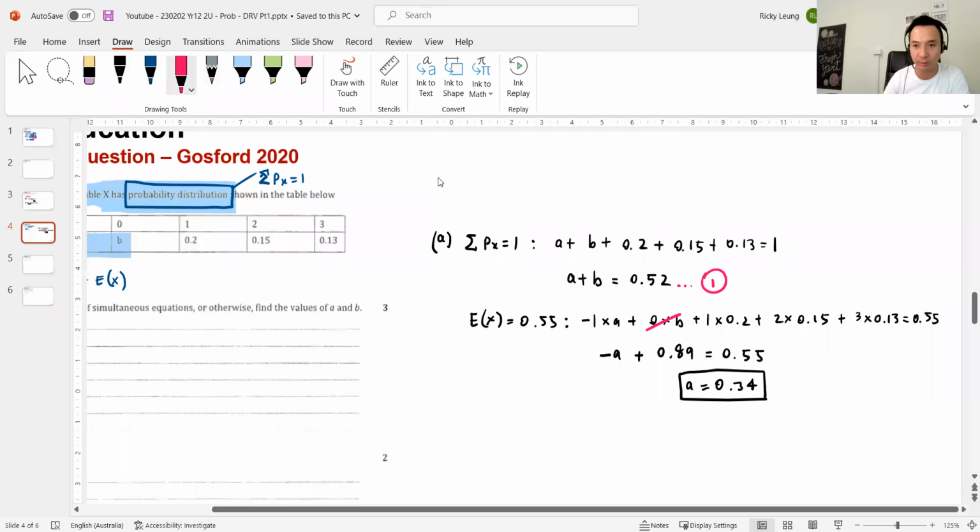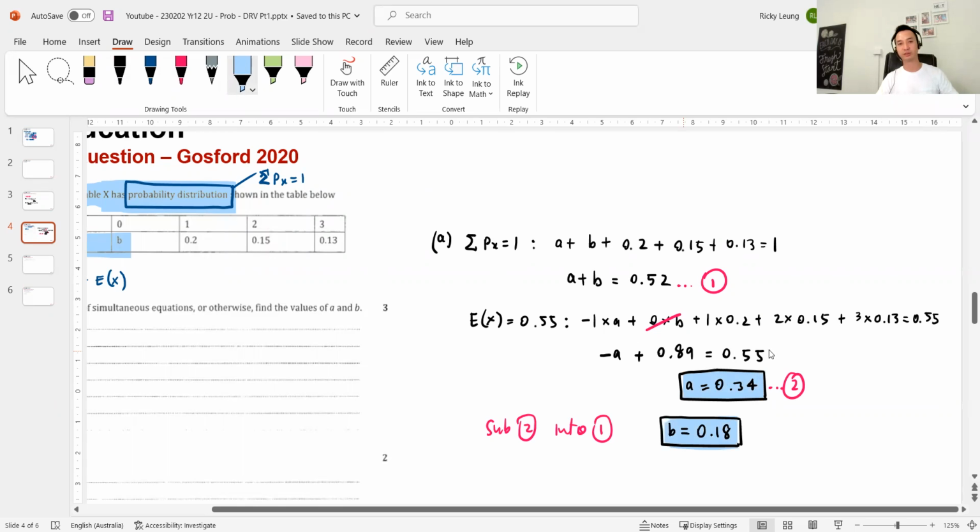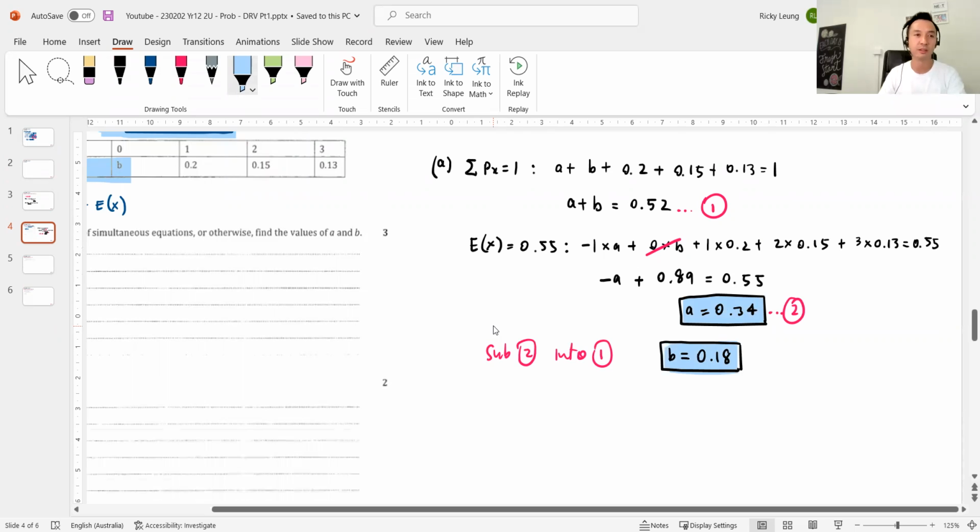So if you call it number 2, and you sub 2 back into 1, you should get B equals 0.18. Right, and that's 3 marks. Wow, nice. 3 marks without a real simultaneous equation solve. Part B then, to do var.